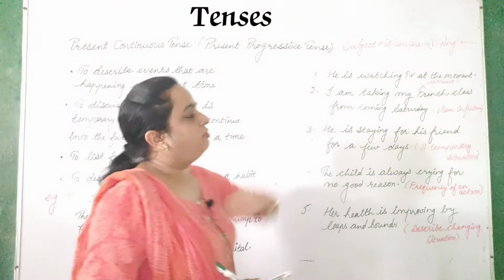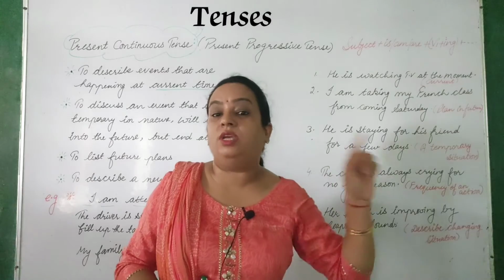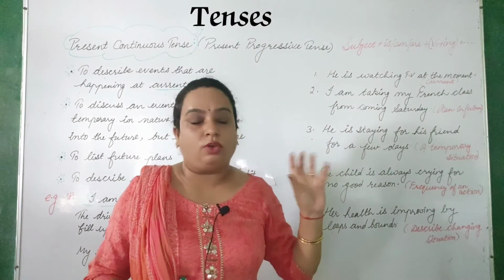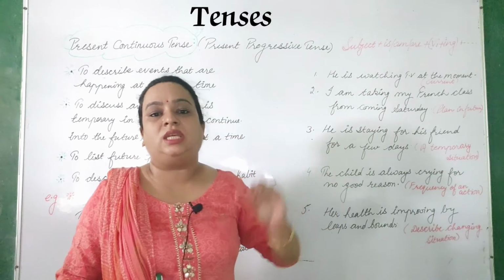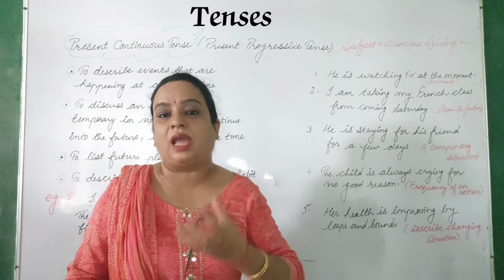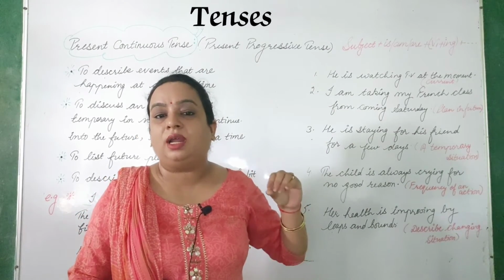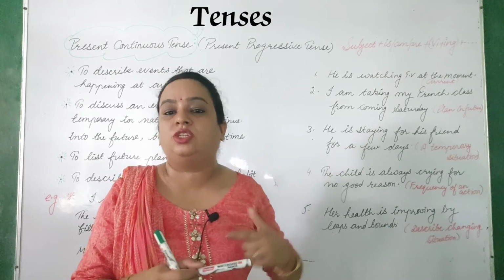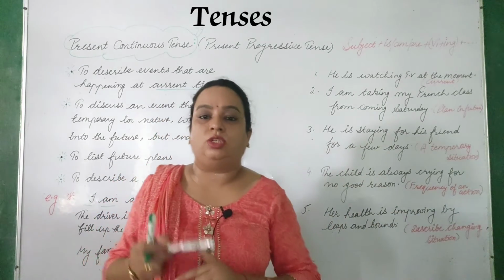He is watching TV at the moment. This is what, right now he is watching TV. So this tense is telling about the current time, that is, what is he doing right now, the present time. What is the ongoing action done by him? He is watching TV.